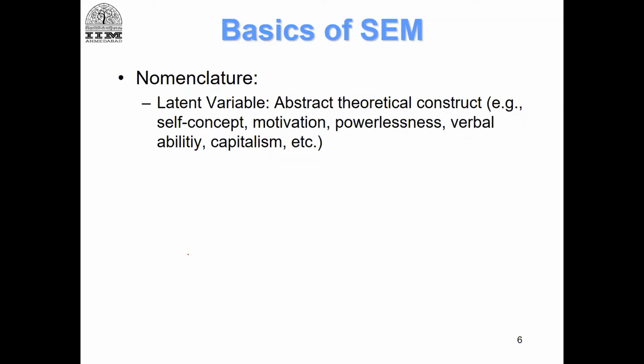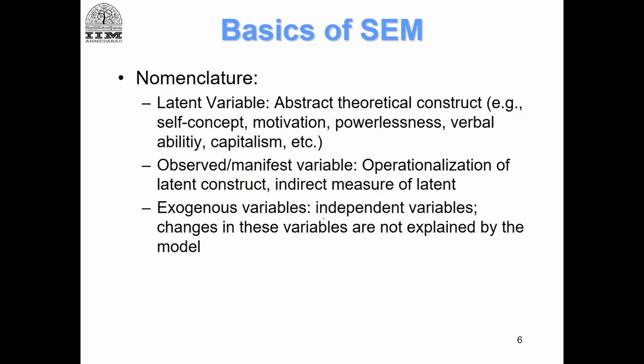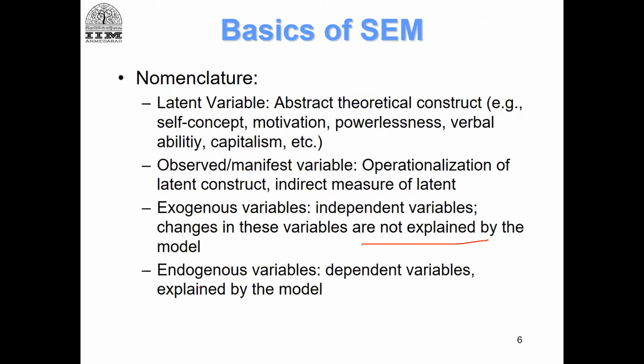I will explain this once again when we do an example. We have latent variables, which are the theoretical constructs, and observed variables, which are the measures of the latent. Exogenous variables in the model are variables that are independent. They are not explained by the model, and you have endogenous variables, which are explained by the model, right?